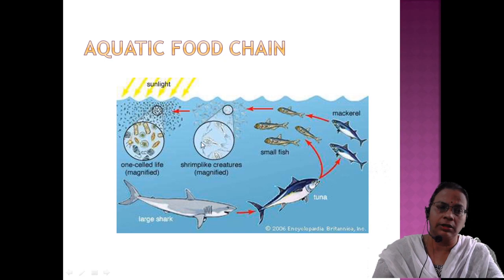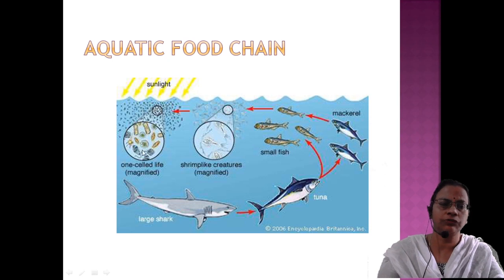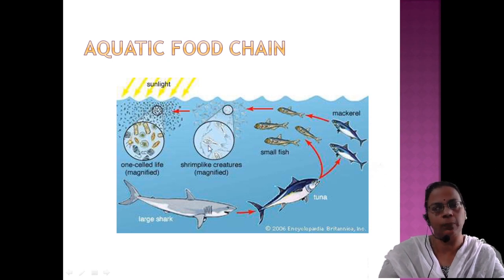They are coming under heterotrophs. Here it is phototrophs, so if you are writing phytoplankton, then here you have to write zooplankton. Then the zooplanktons can be eaten by small fish, which can be eaten by large fish. So that way you have to represent it.